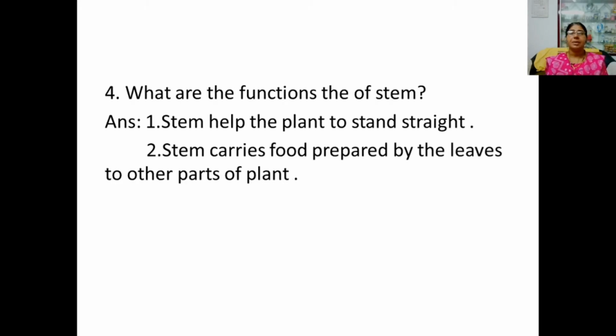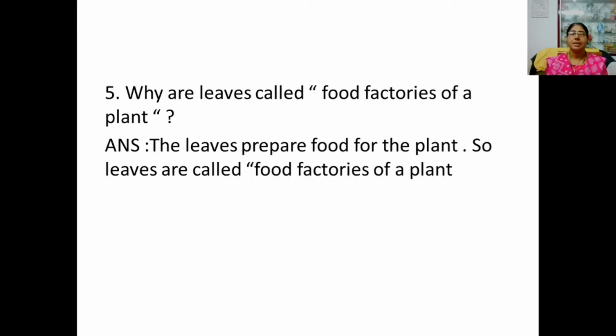Here, what are the important functions of stem? Stem helps the plant to stand straight. Stem carries food prepared by the leaves to other parts of the plant. Why are leaves called the food factories of a plant? The leaves prepare food for the plant, so leaves are called food factories of a plant.